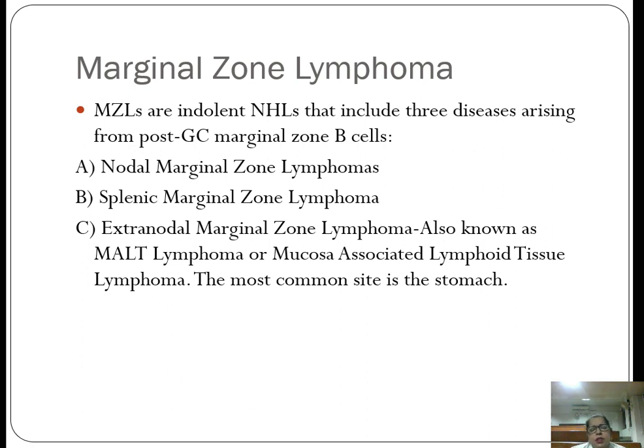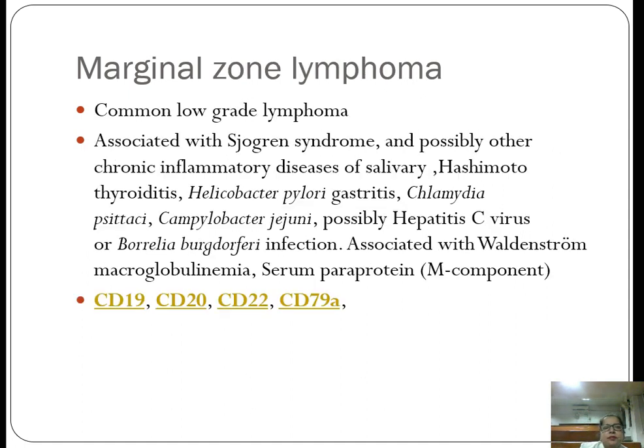Extranodal marginal zone lymphomas are also known as the MALT lymphomas or mucosa associated lymphoid tissue lymphomas, and the most common site is the stomach. They are low grade lymphomas, and they are associated with Sjogren's syndrome and possibly other chronic inflammatory disease of salivary gland or Helicobacter pylori gastritis, hepatitis C virus. They are also associated with Waldenström macroglobulinemia and the serum paraprotein. They are positive for CD19, 20, 22 and CD79A.